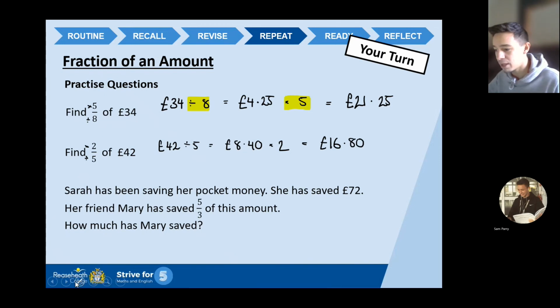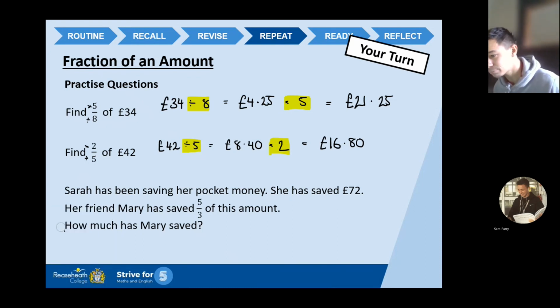And once again, I'm just going to highlight it again because I think I'm getting into the routine of this. Divide by the bottom, times by the top. Now, it's crucial to remember it in that order, okay? Divide first, then times. Last question. Sarah has been saving her pocket money. She has saved £72. Her friend Mary has saved 5/3 of this amount. How much has Mary saved?